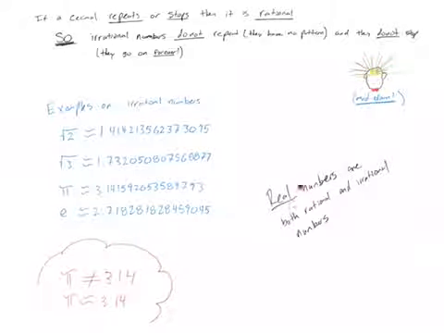Just a quick note here. We call real numbers the set of numbers that are both rational and irrational. So if you see a number that is rational, then we say it is real. And if you see a number that is irrational, we also say it's real.